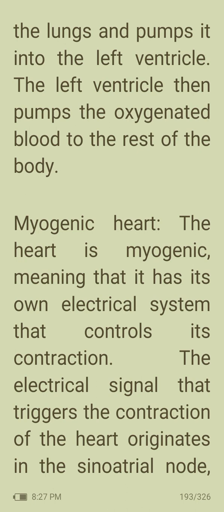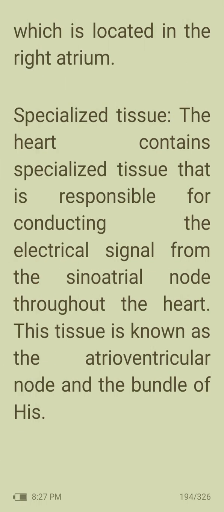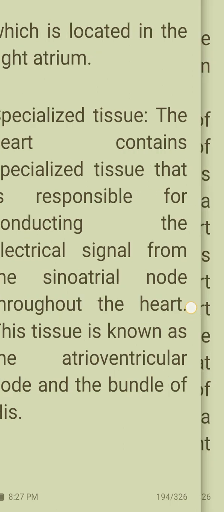Myogenic heart. The heart is myogenic, meaning that it has its own electrical system that controls its contraction. The electrical signal that triggers the contraction of the heart originates in the sinoatrial node, which is located in the right atrium. Then specialized tissue. The heart contains specialized tissue that is responsible for conducting the electrical signal from the sinoatrial node throughout the heart. This tissue is known as the atrioventricular node and bundle of His.